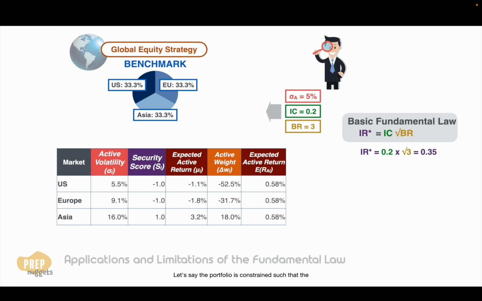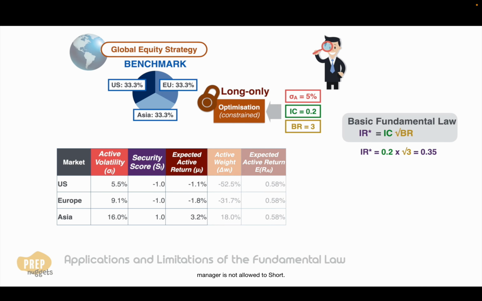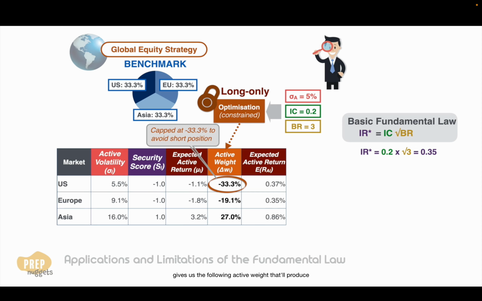Let's say the portfolio is constrained such that the manager is not allowed to short. As the reduction in weight for US stocks is greater than the benchmark allocation of 33.3%, the active weight of US stocks should be capped at minus 33.3% to avoid a short position. So let's say the constrained optimization process gives us the following active weights that'll produce the same 5% active risk.